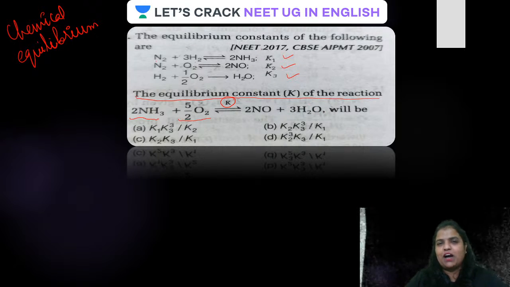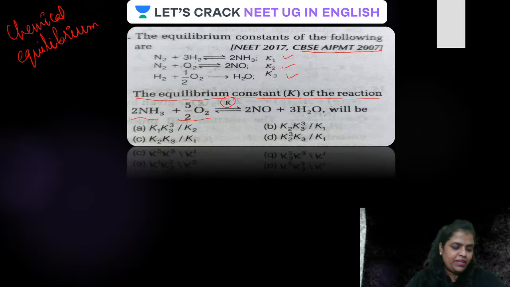Guys, this question was asked in NEET 2017, and in CBSE AIPMT 2007 as well. So you can have a clear-cut idea. The question which was of the level of AIPMT 2007 has been asked in NEET 2017. So be aware, guys, whenever you are practicing the archives, you should practice AIPMT whether AIPMT is going to happen or not.